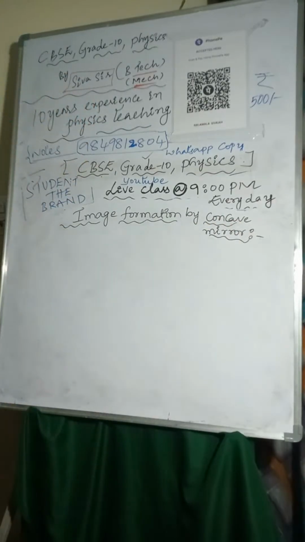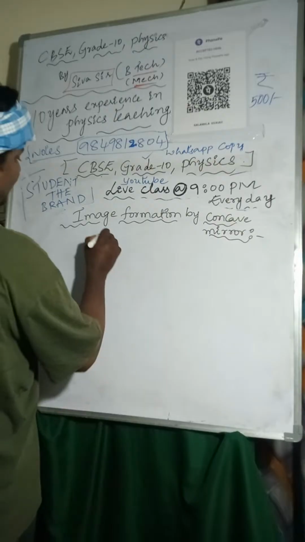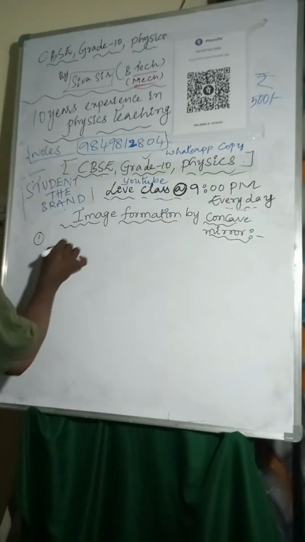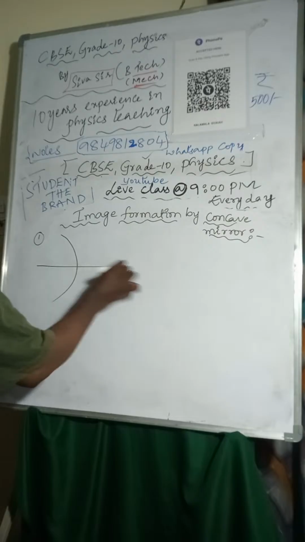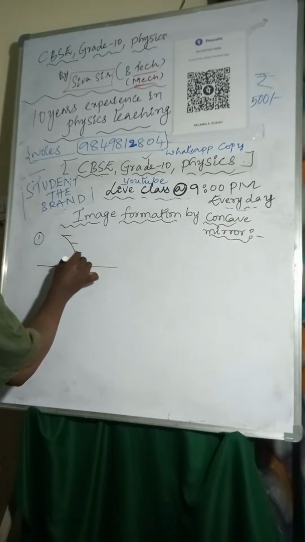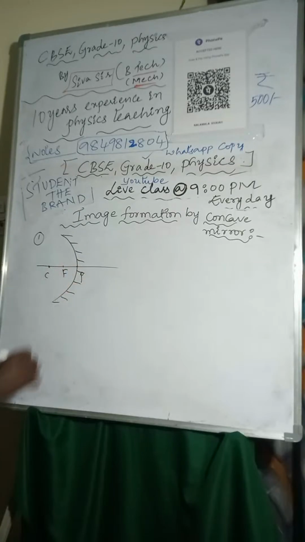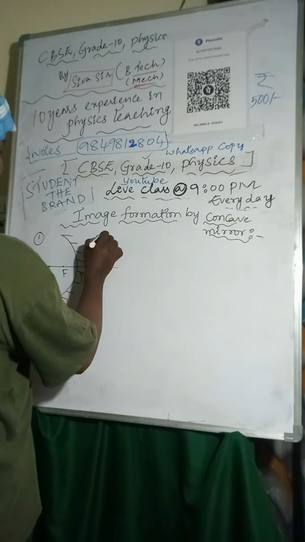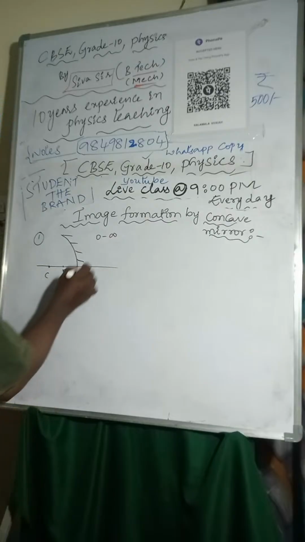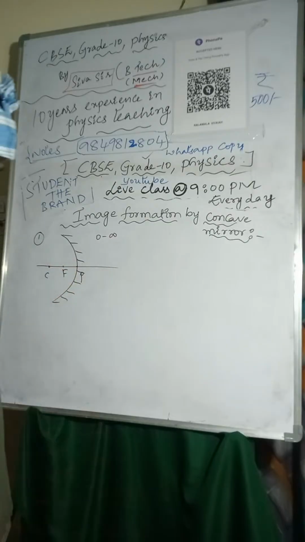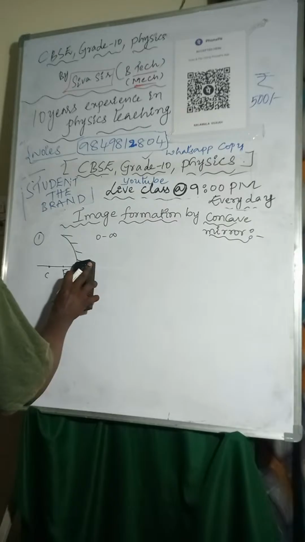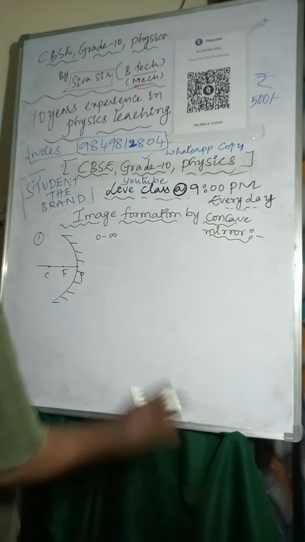Now I am considering when the object is at infinity. First one, if the object is at infinity, I am taking it like this. Pole, focus, center of curvature. The object is at infinity. How many light rays are required to form the image of the object? Minimum 2 light rays are required.